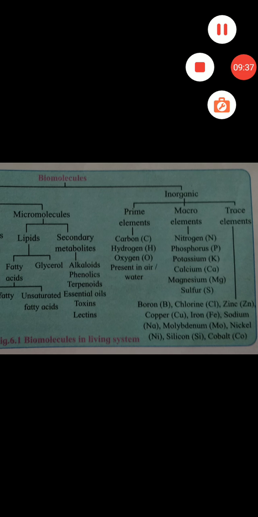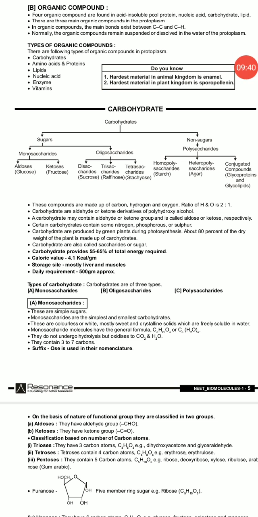Now, next, directly you have to start with carbohydrates. Carbohydrates are organic compounds. There are four organic compounds, like proteins, nucleic acids, carbohydrates and lipids. These are the main organic compounds in the protoplasm. In organic compounds, the main bonds existing are between carbon and carbon, and carbon and hydrogen.